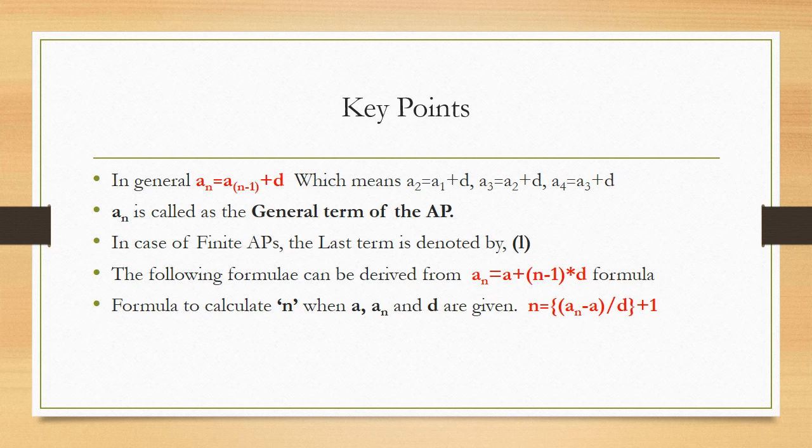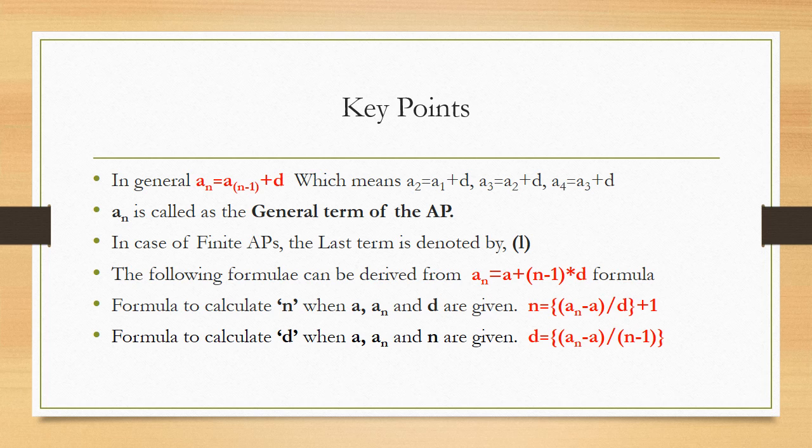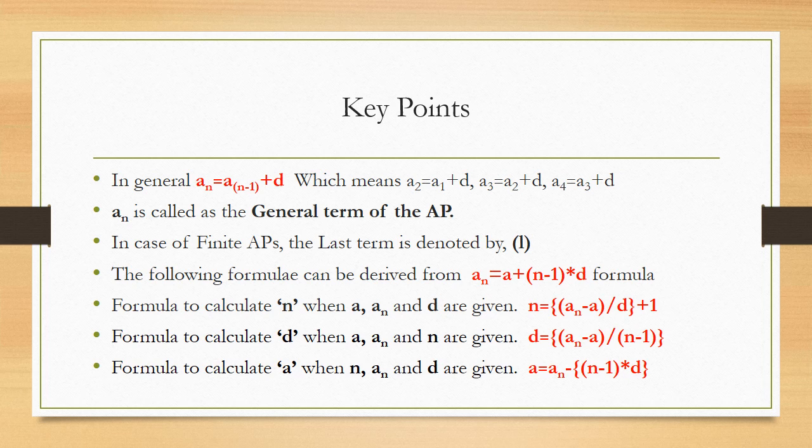That is the first formula. Next, formula to calculate d when you are provided with a, an and n. Therefore, d is going to be an minus a upon n minus 1. Next, formula to calculate a when you are provided with d, an and n. That is going to be a is equal to an minus n minus 1 into d. Now, how to use this formula and how to solve the problems?